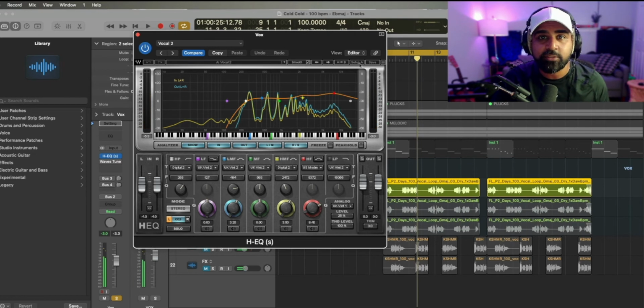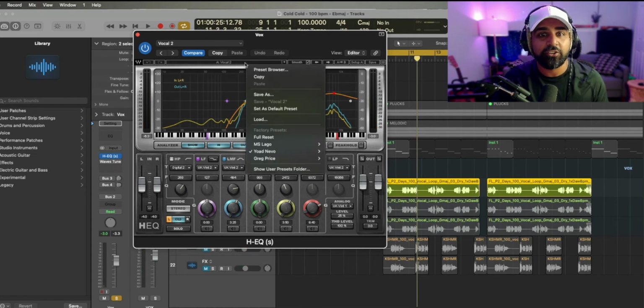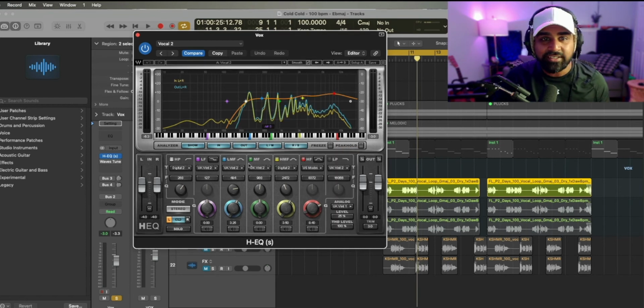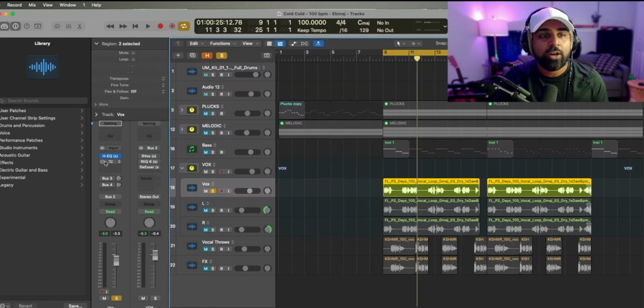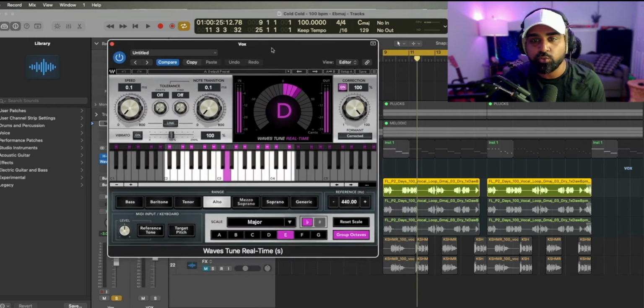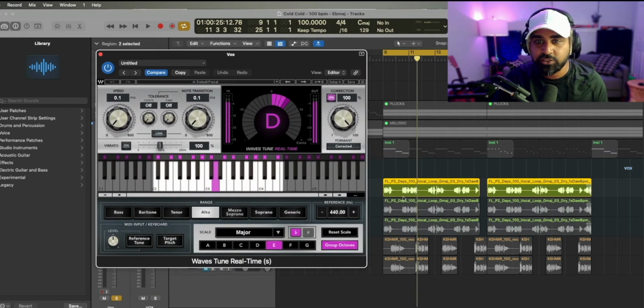Now, one of the cool things about these Waves plugins is that there are so many presets that are available. So you literally click, and I picked a vocal preset, and then I just kind of did some of the low cuts where I wanted it to sit in the mix. Now what I also wanted to do is I wanted that hard tune effect, so I'm using Waves Tune right here. So let's play that using Waves Tune.